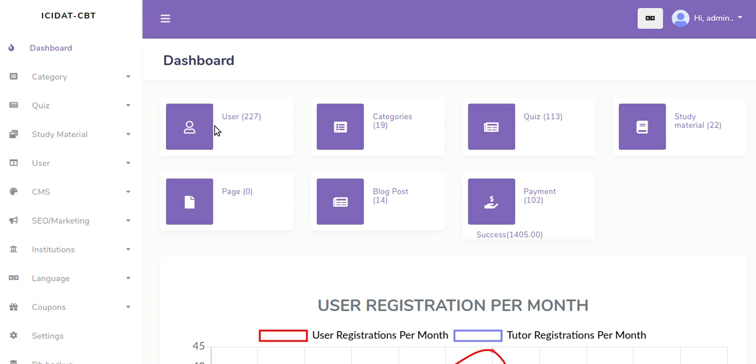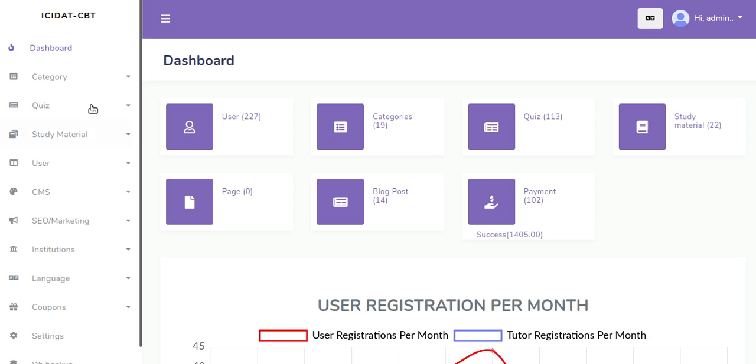These are the number of users registered, the number of categories of exams, the number of exams. You can also upload study material for your users to download and go through and study. It has paid exams and free exams. As long as the user is registered, he has access to writing exams.